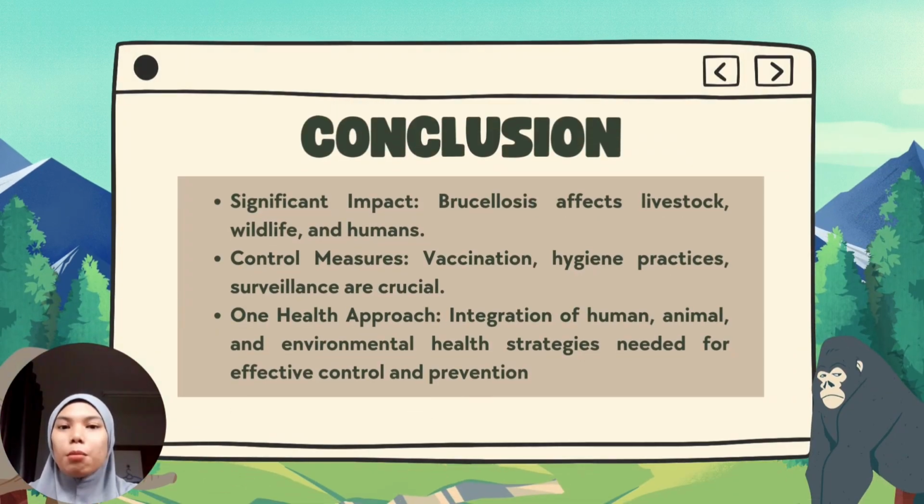In conclusion, both livestock and wildlife are greatly affected by brucellosis, a highly contagious bacterial infection that can cause reproductive problems and pose a zoonotic threat to people. In order to prevent it from spreading and safeguard wildlife populations and public health, effective countermeasures such as immunization, good hygiene, and surveillance are essential. A One Health approach is necessary for preventing brucellosis, combining environmental, animal, and human health techniques to accomplish complete control and prevention.